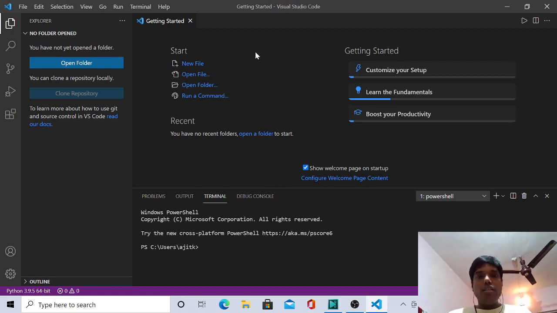Today we'll see the Python program to check whether a user-entered input number is even or odd. Okay, even number or odd number it is. We have to check this.